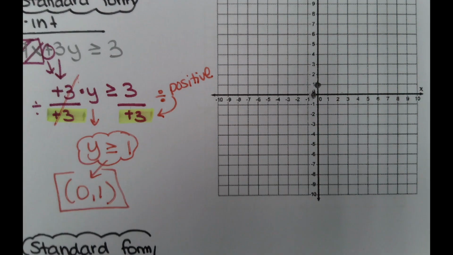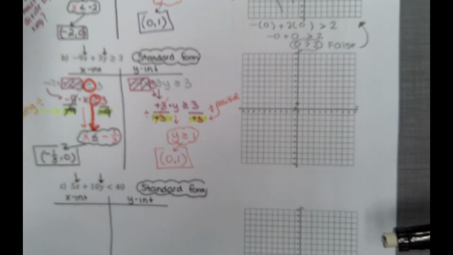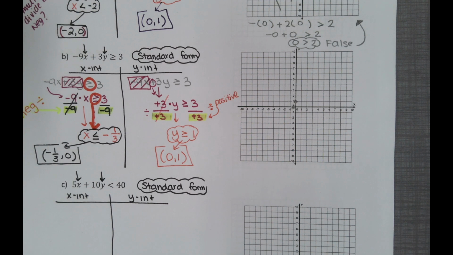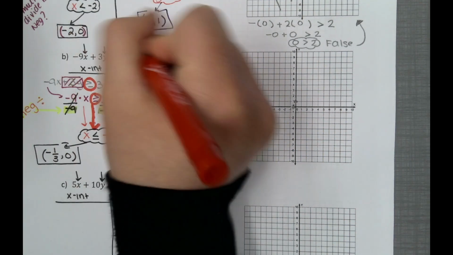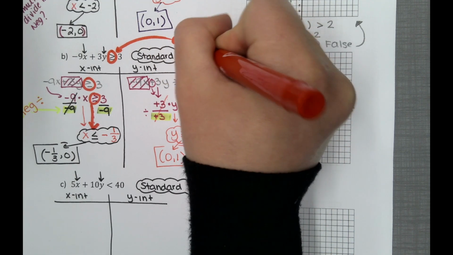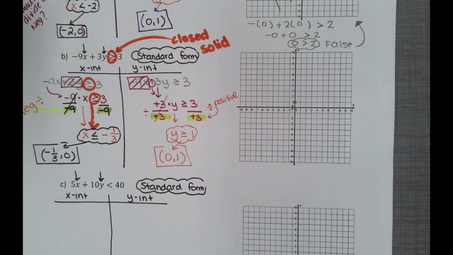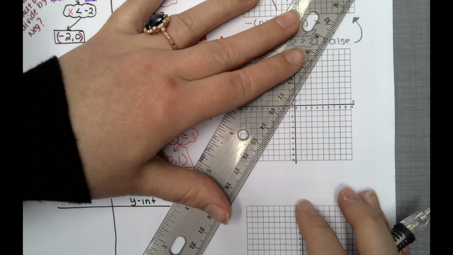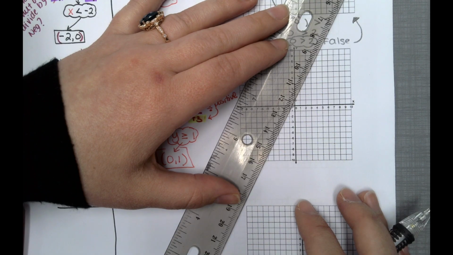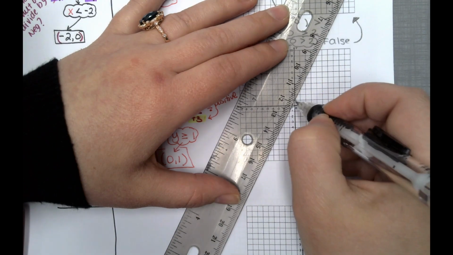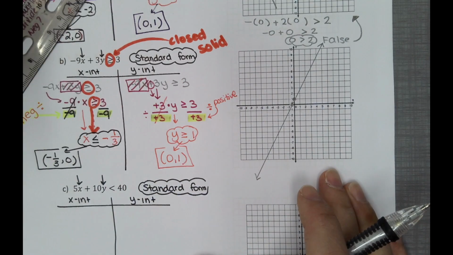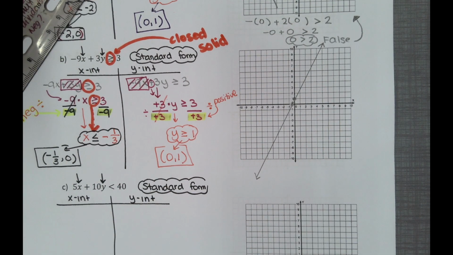You cannot really count slope because the 1/3 is not pretty. So we're going to have to deal with the fact that these are going to be an approximation. Before you graph, let's say if this is going to be open or closed. This is going to be closed because of that line, which means we're going to be solid. Bring up your ruler, connect to the best of your ability, and it's going to be something like this. Again, we're going to try our best. This may not be fully accurate on the slope, but again, we're trying our best.